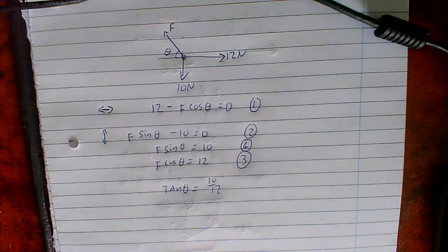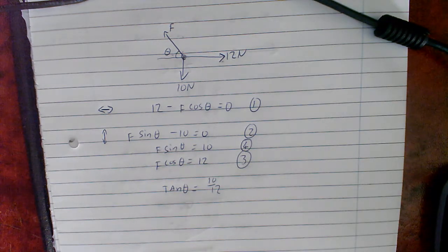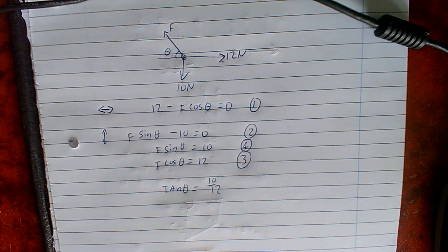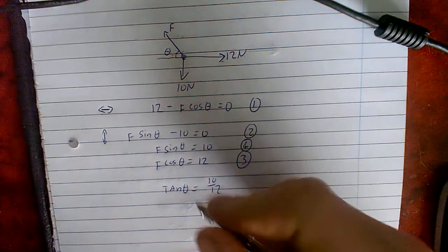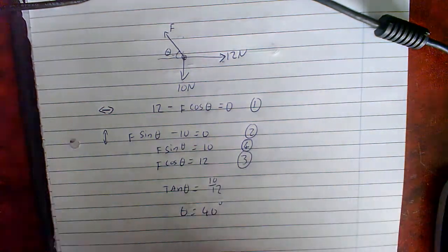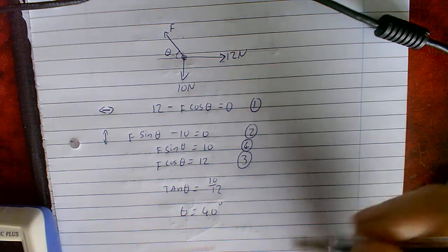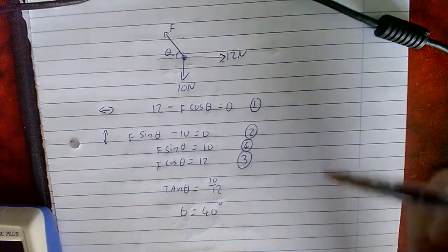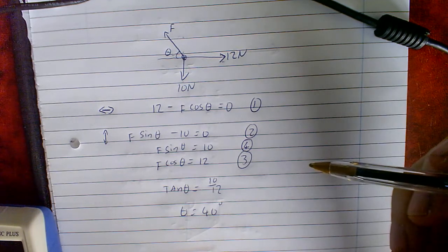Okay, so if I just grab my calculator, I can calculate what theta must actually be. So let's just make sure we're on the correct thing. I want this in degrees. So arctan of 10 divided by 12. Okay, so I've got that theta must be 40 degrees, and I've rounded to the nearest whole number. Well, now that I've got what theta is, I can choose any one of the equations I want to calculate what F would be.